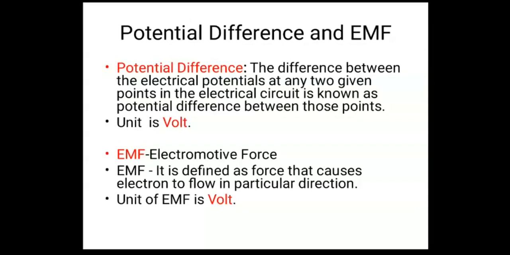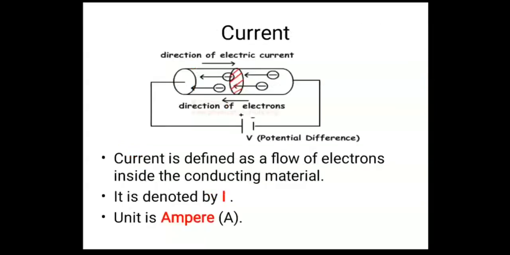The unit is volt. Next is EMF, that is electromotive force. Nothing can move on its own, right? We have to apply some force so that the object moves, right? Similarly, in this diagram, electrons cannot start their motion by themselves.